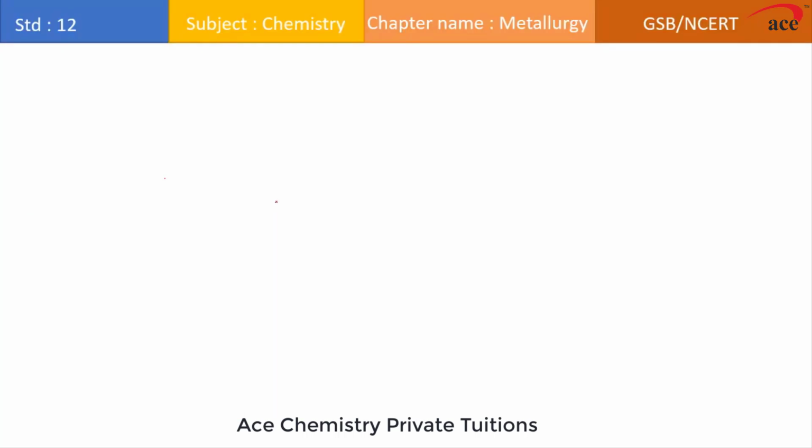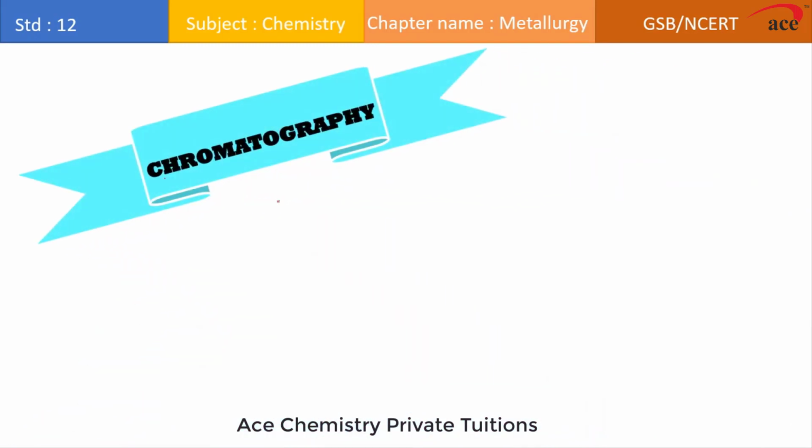Let's move to the next method, and a very popular method which is used for the refining of the metal is what? Chromatography. Now there are various types of chromatography like column chromatography, paper chromatography, thin layer chromatography, but here we are specifically discussing what? Column chromatography. So in any case, students, when we say chromatography, we all know that chromatography is a modern technique which discusses purification of the components on the basis of their different rates of adsorption.